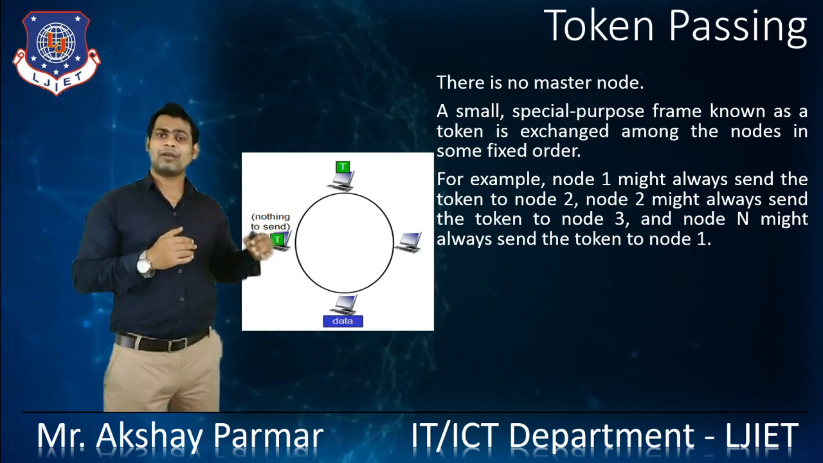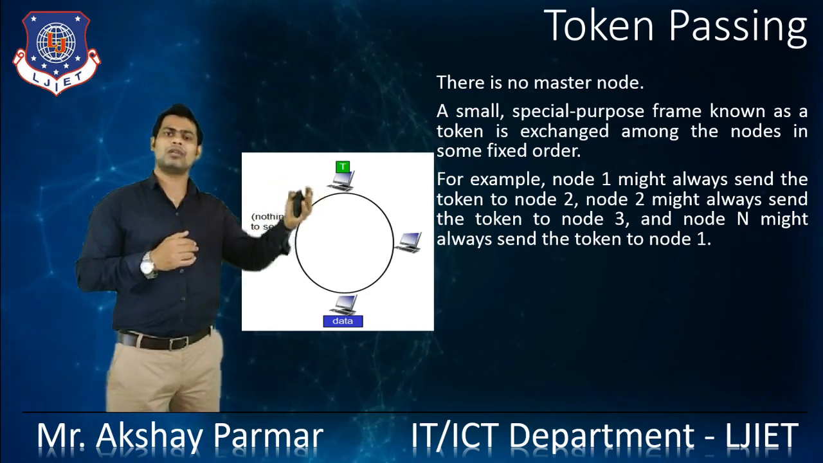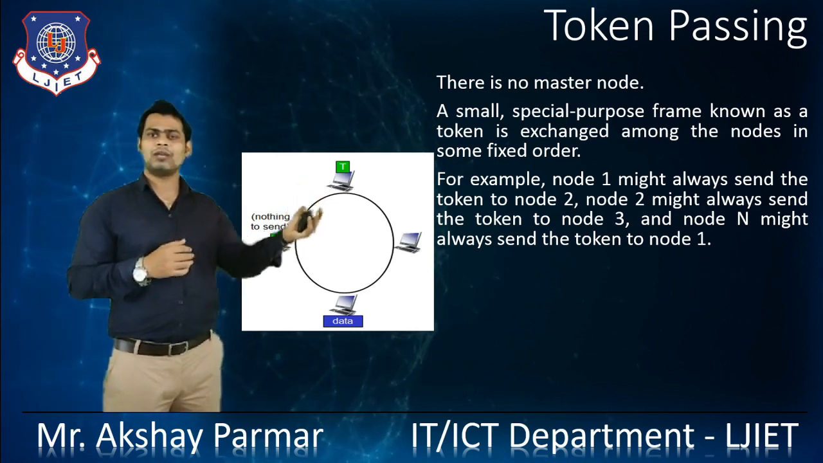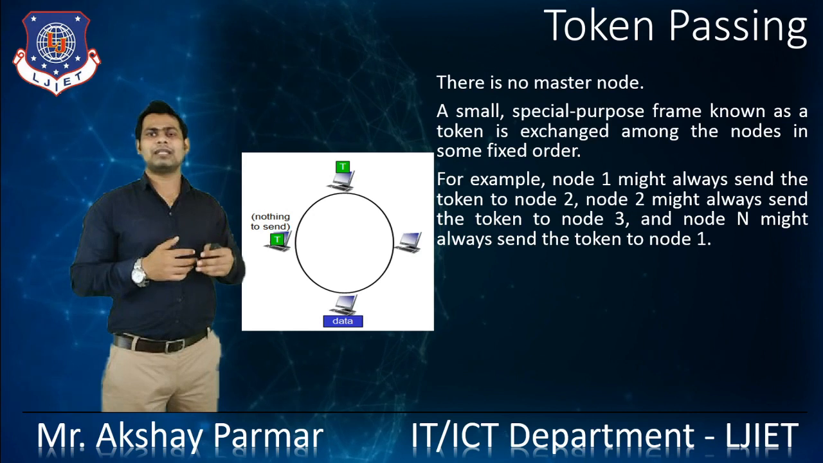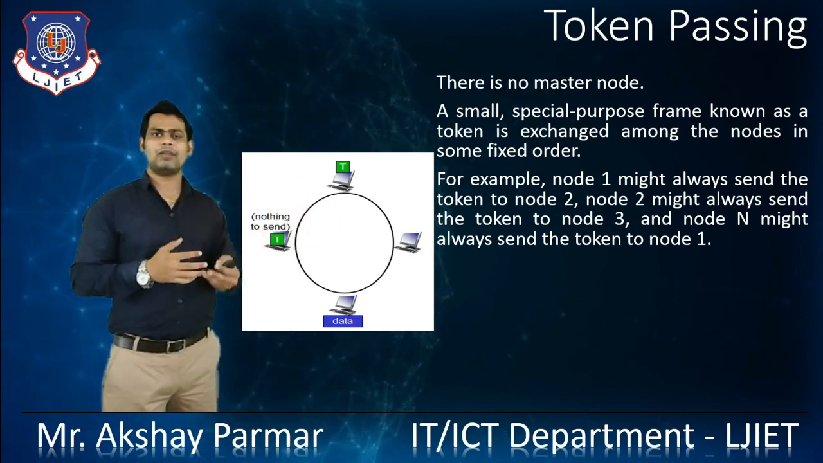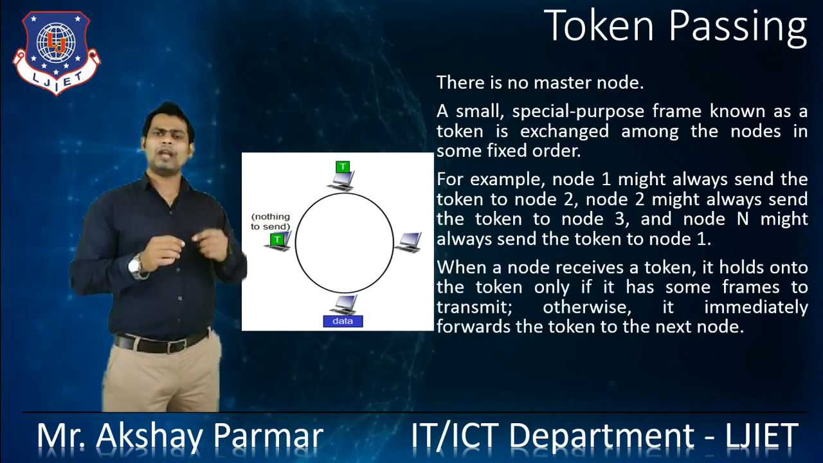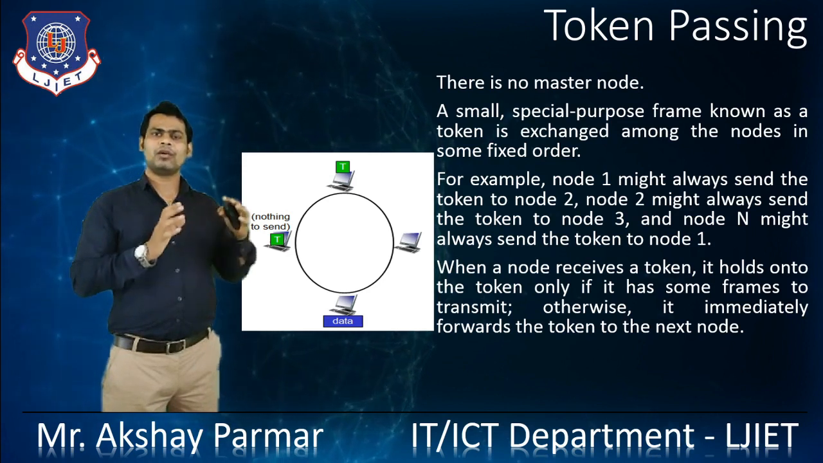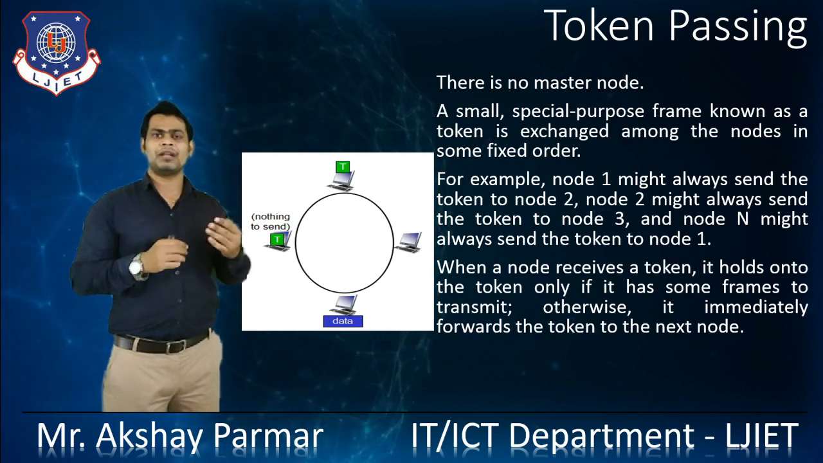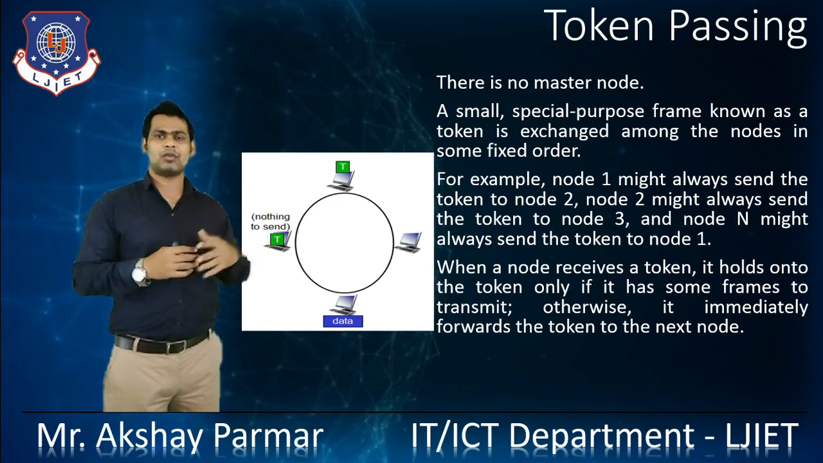Node 2 might always send the token to node 3. Node 3 will send the token to node 4 and so on. Node n might always send the token to node 1. That's how they transfer the token from one node to another in a fixed order. When a node receives a token, it holds onto the token only if it has some frames to transmit. Otherwise, it immediately forwards that token to the next node.